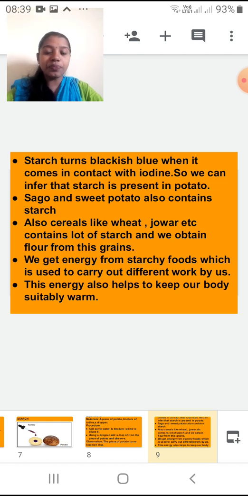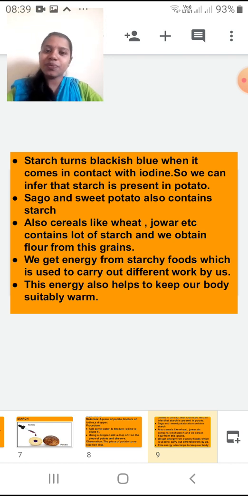First point we will see: starch turns blackish blue when it comes in contact with iodine. So whenever starchy substances come in contact with iodine solution, they become blackish blue in color. So we can infer that starch is present in potato.